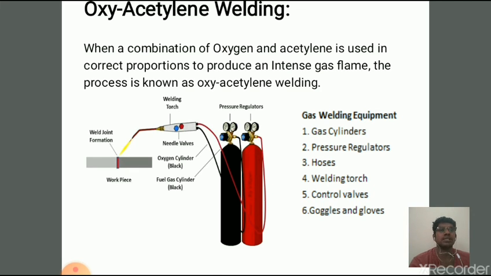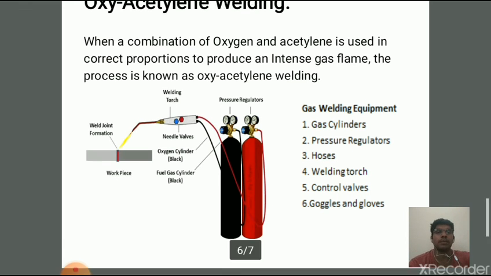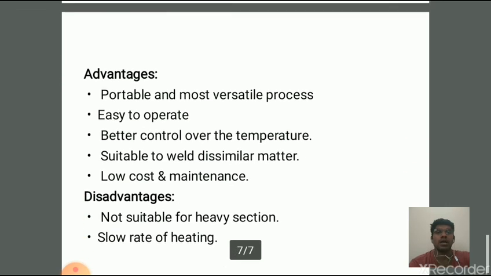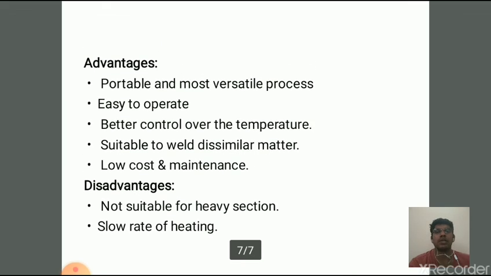The flame is set to a neutral flame, carburizing flame, or oxidizing flame according to the welding condition. Now the welding torch is moved along the line where the joint is to be created. In the next slide I am explaining the advantages and disadvantages of oxyacetylene gas welding.